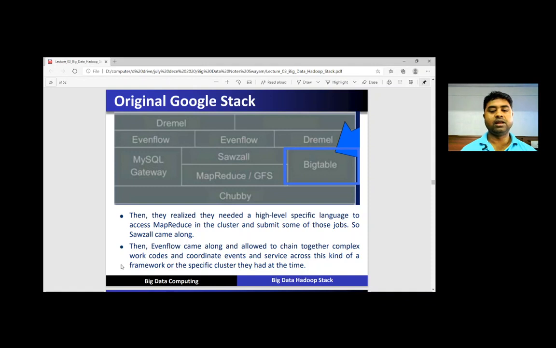Then they realized that they needed a high-level specific language to access MapReduce in the cluster and submit some of these jobs. So Pig came along, and then Oozie Flow came along, which allowed them to chain together complex workflow code and coordinate events and services across this kind of framework or the specific cluster they had at that time.